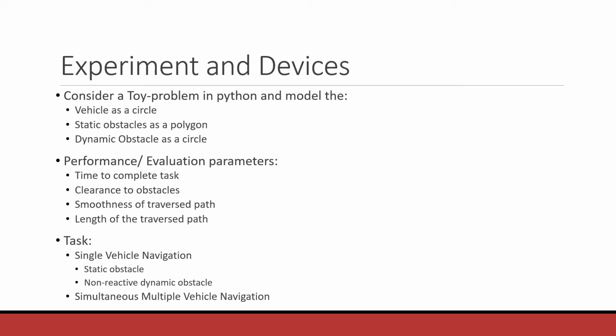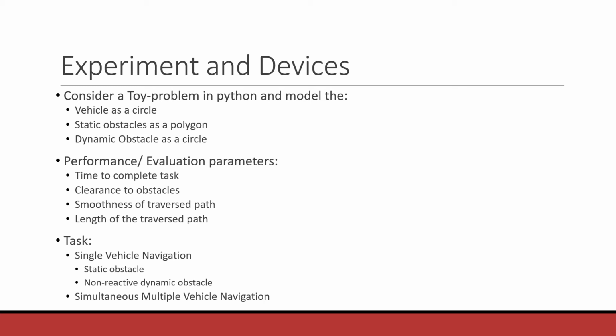Also, these autonomous vehicles have limited field of view and can only see obstacles in their field of view. To compare the performances of the algorithms implemented, we have decided on 4 performance metrics, that is time to complete the task, clearance to the obstacle, smoothness of the traverse path, and length of the traverse path.